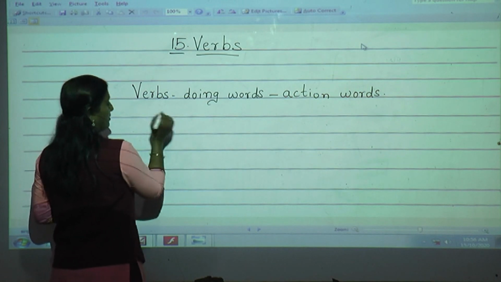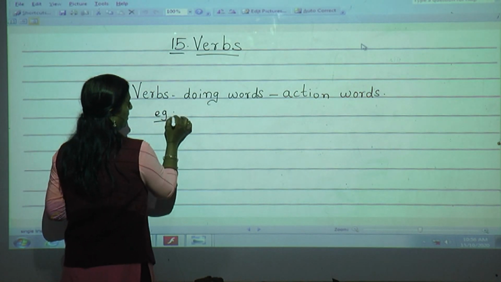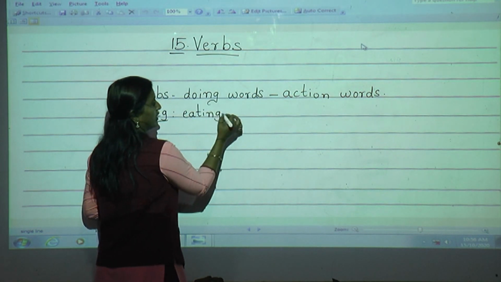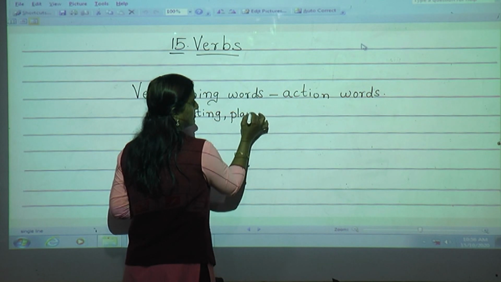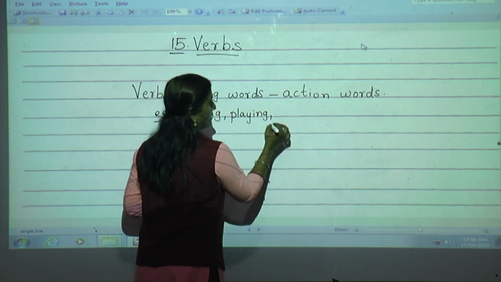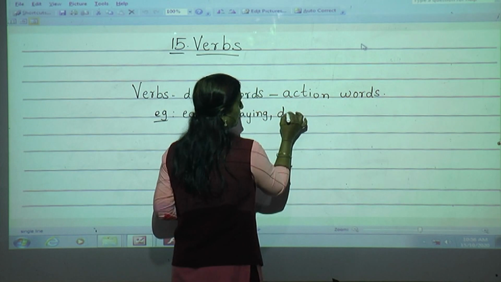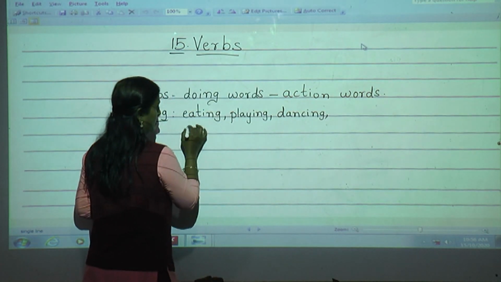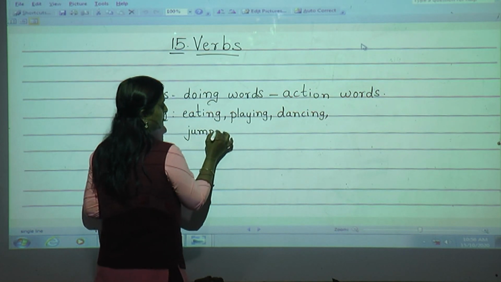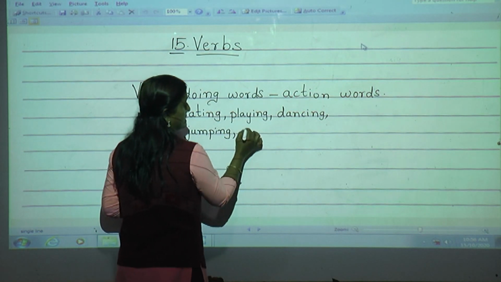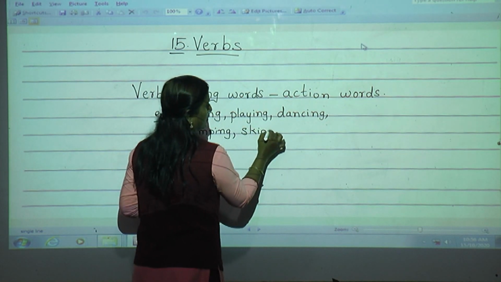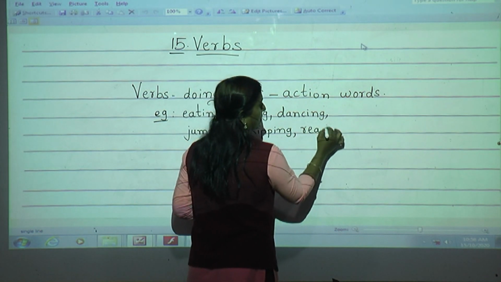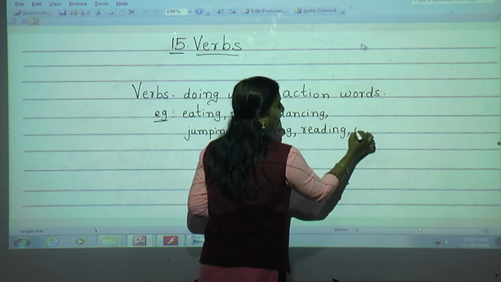Some more examples are eating, playing, dancing, jumping, skipping, reading and writing.